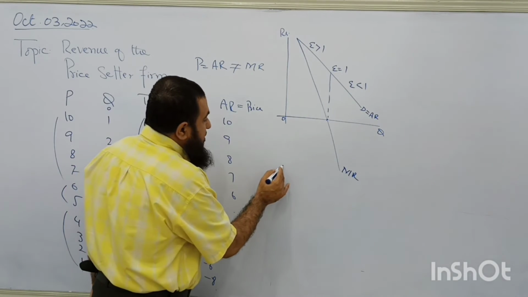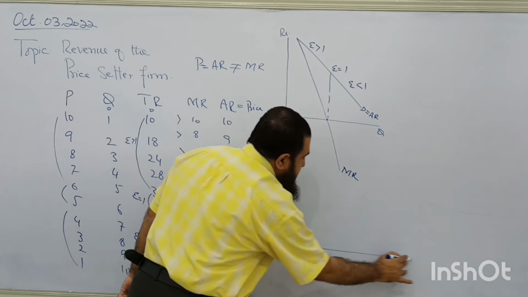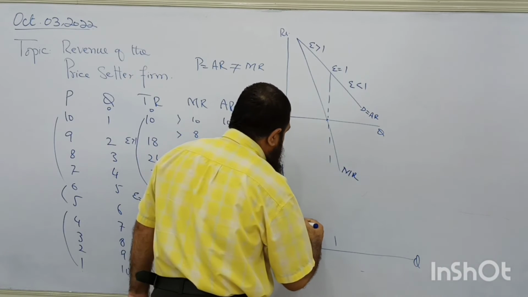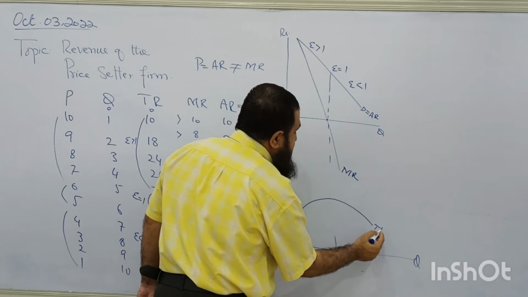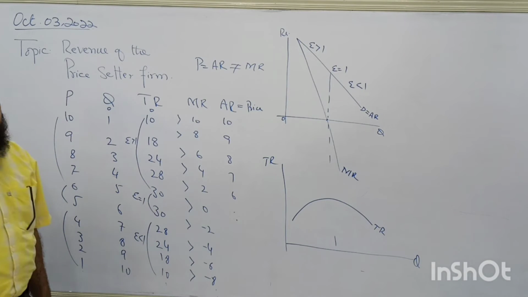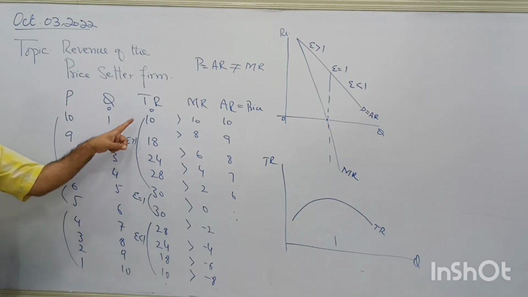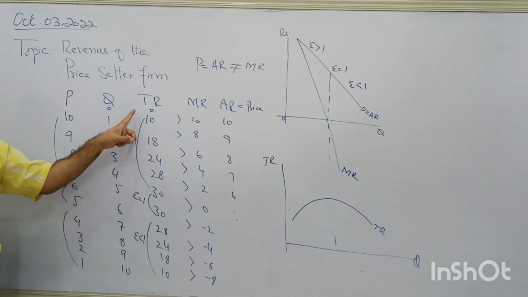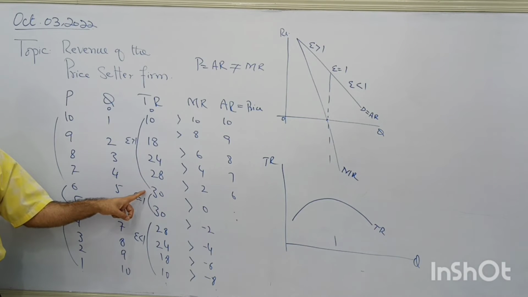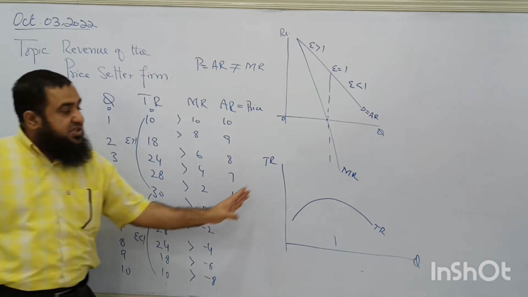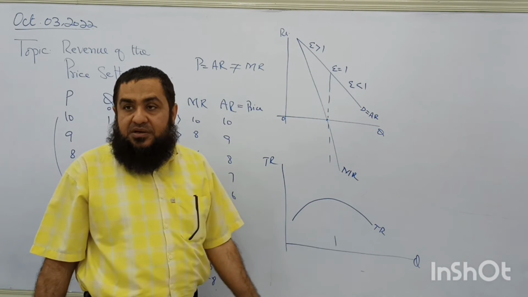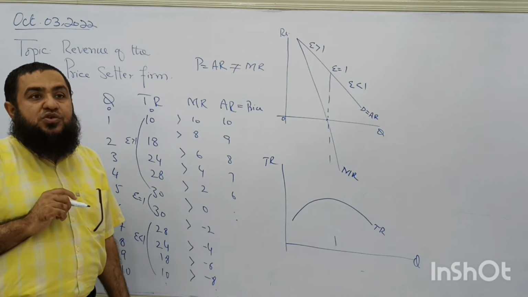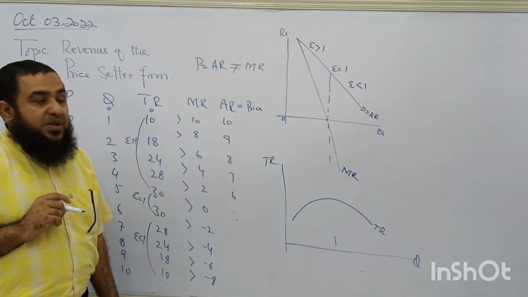Clear? Now, what will be the shape of total revenue? Here, this is the shape of total revenue. How do we find the slope?